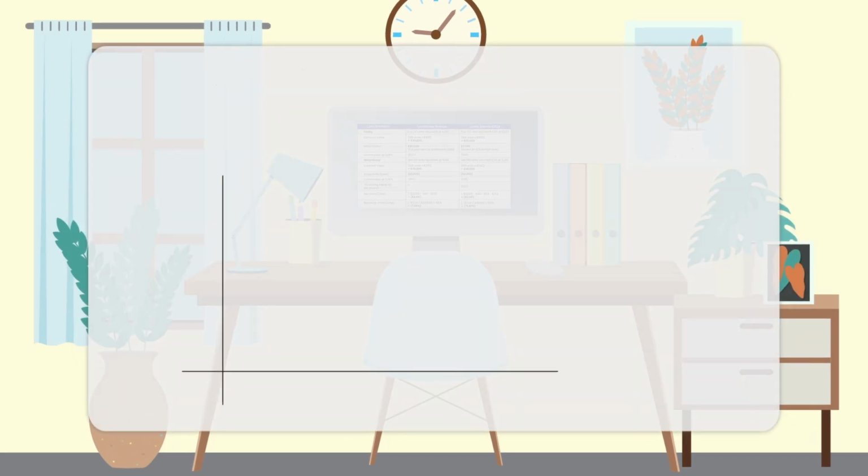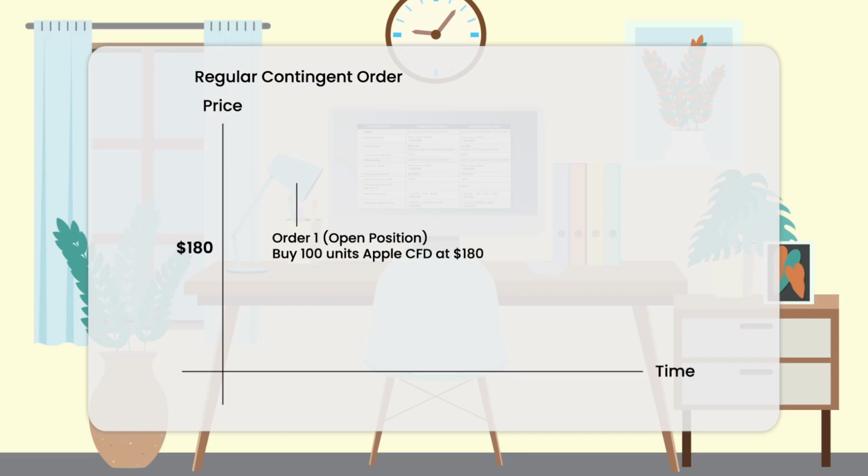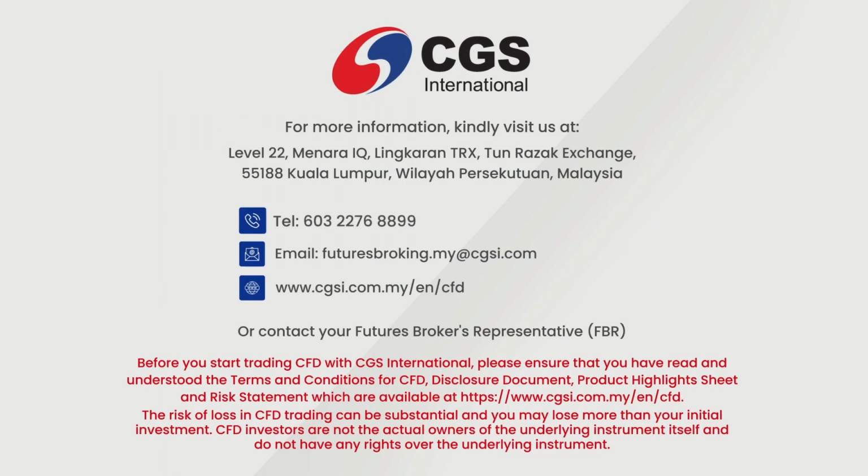However, you can use contingency orders in CGS International's trading platform to manage your risks or limit your potential losses.